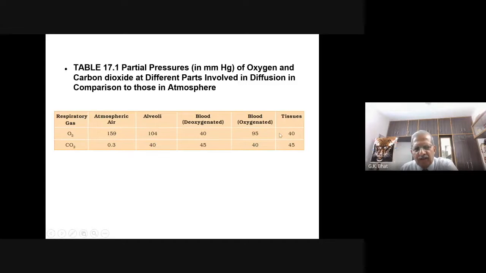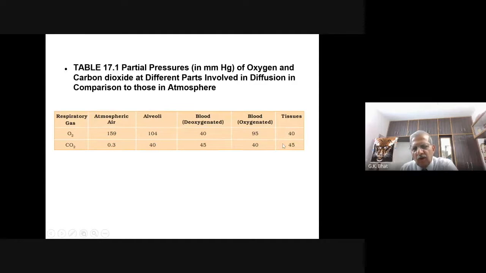When gas has diffused here, the partial pressure increases, and when the blood is brought to the tissue level, the partial pressure of oxygen in the blood capillary is found to be 95. But in the tissue, the partial pressure of oxygen is 40. So what will happen? The oxygen diffuses into the tissue.